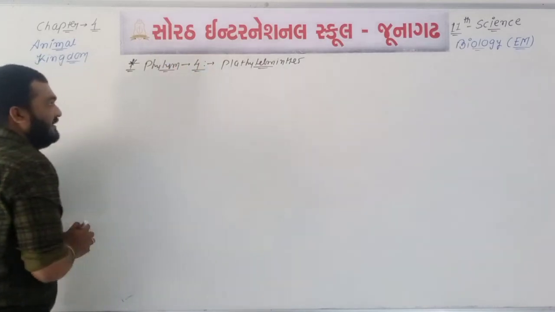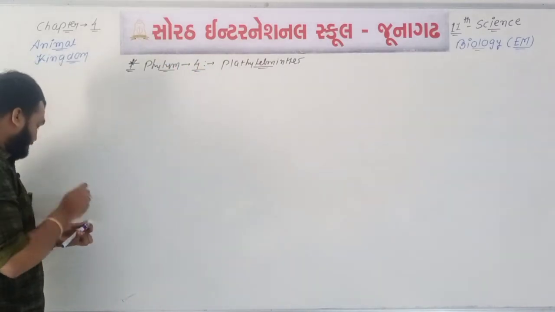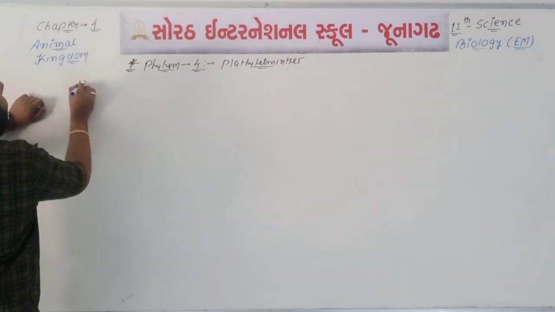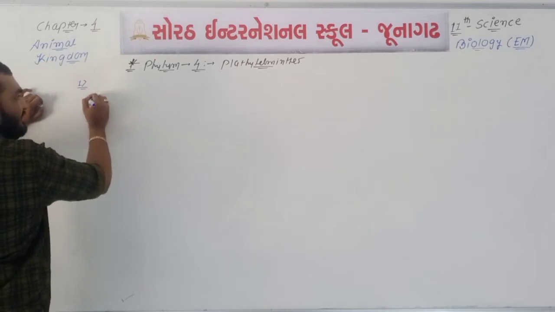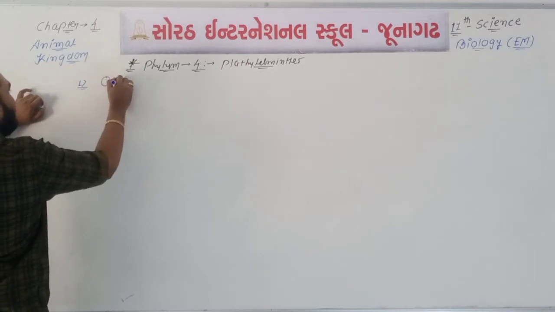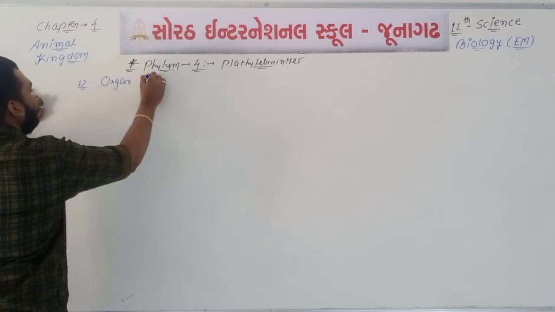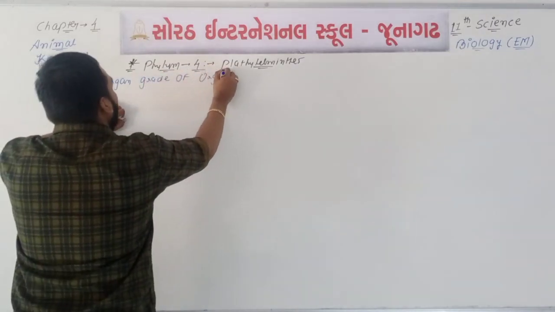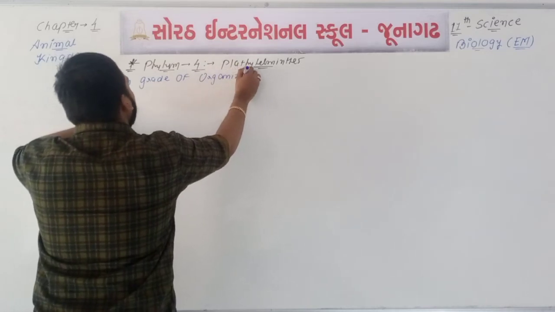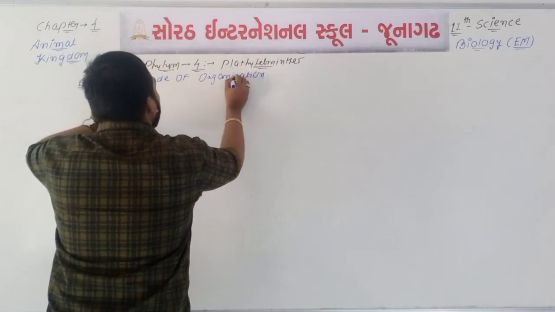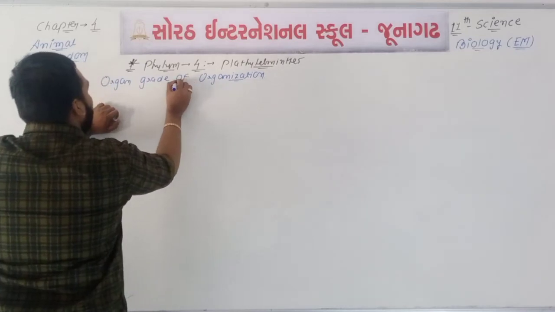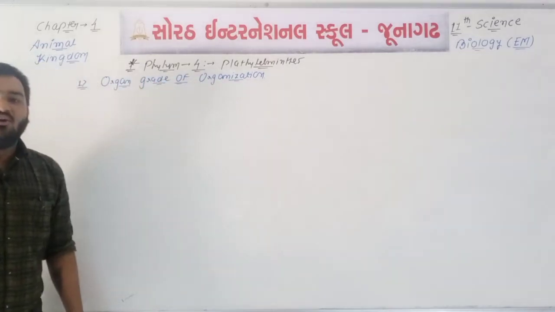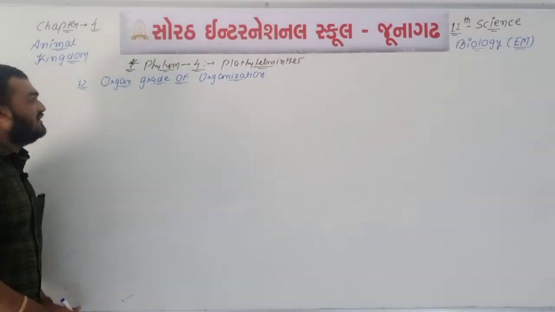Okay, see the first point. In this type of animals, organ grade of organization is found. You will remember this. Which grade of organization is found? Organ grade of organization is found.